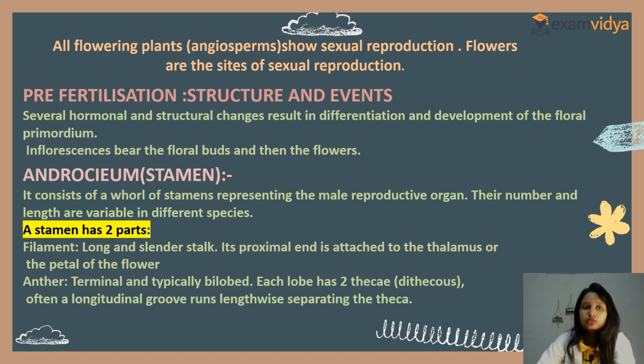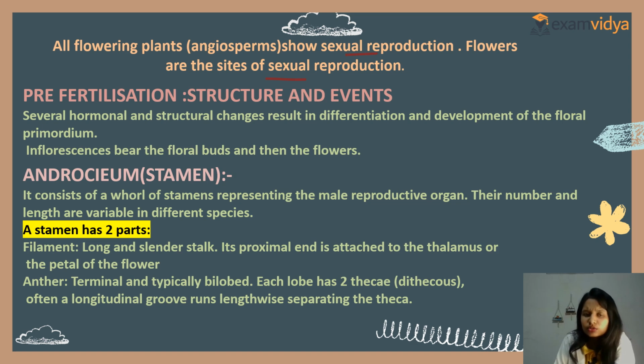Let's learn about that. First we will deal with the fact that all flowering plants, angiosperms, show sexual reproduction. Flowering plants are also known as angiosperms. Clear? So all flowering plants, angiosperms, show sexual reproduction. Flowers are the sites of sexual reproduction. Clear? So we will deal with pre-fertilization structures and events.